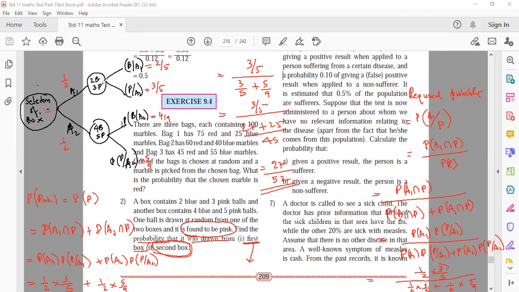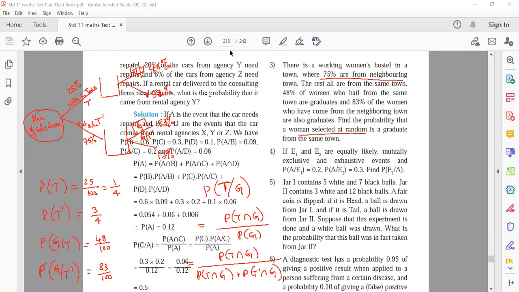First branch, followed by second experiment. Second branch, followed by the second experiment. How many branches you can have here? Depending on the question, you can have many branches. All of you followed? Yes.